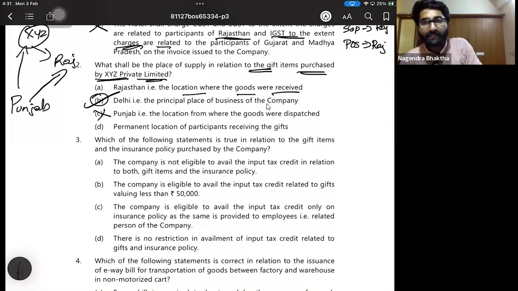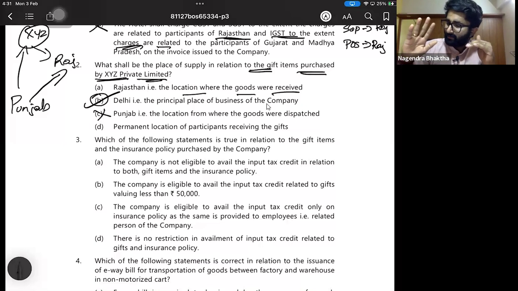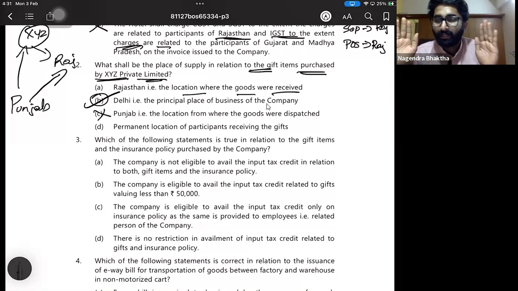What if I take ITC? Sir, what happens if I take ITC? Then giving it free will not be considered as free. This is supply, deemed to be supply, given in section 7, subsection 1, clause C, schedule 1, paragraph 1. If you don't remember the sections, no worries, deemed supply. Clear? So that's why option A is the answer.